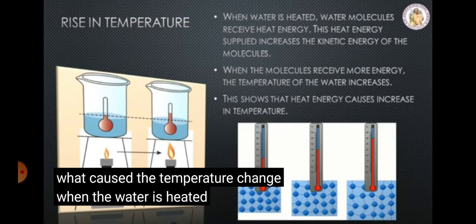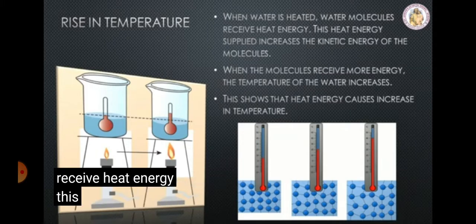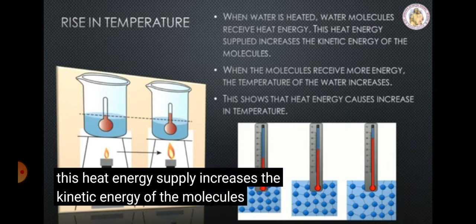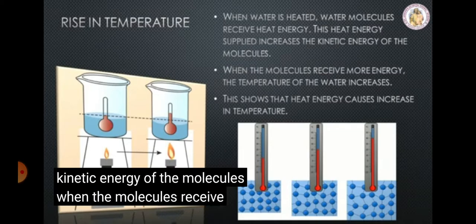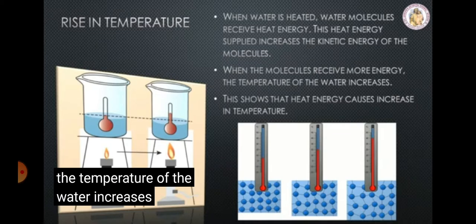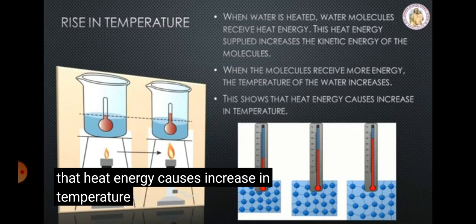When the water is heated, water molecules receive heat energy. This heat energy supplied increases the kinetic energy of the molecules. When the molecules receive more energy, the temperature of the water increases. This shows that heat energy causes increase in temperature.